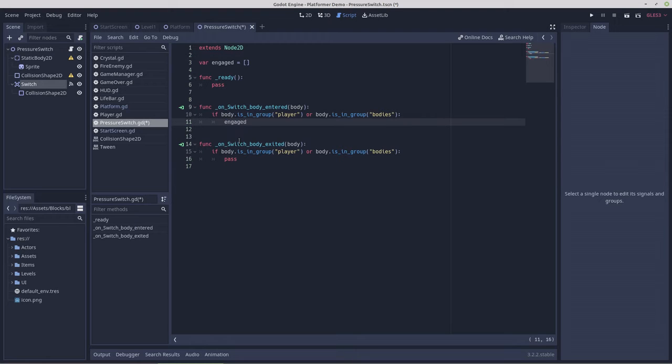Engaged dot push back, push front, it doesn't matter, body. Variable index equals engaged dot find body.